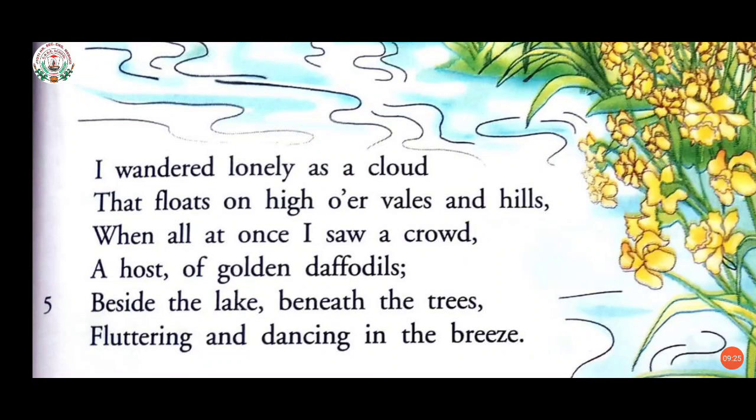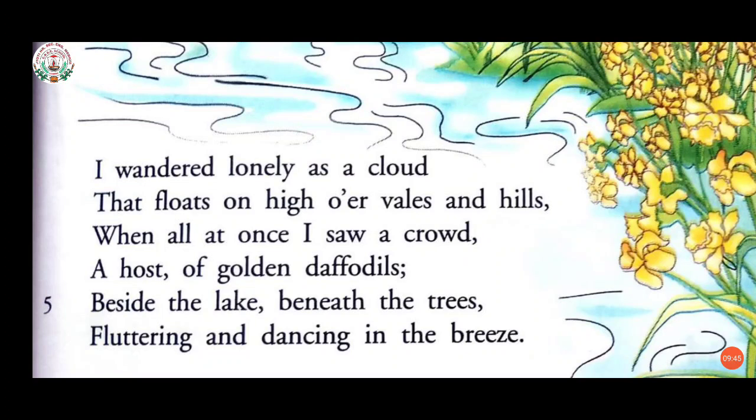So here the poet is wandering, that is, moving around aimlessly, and it also shows that he is a very traveled man, or he has seen a lot of the world.